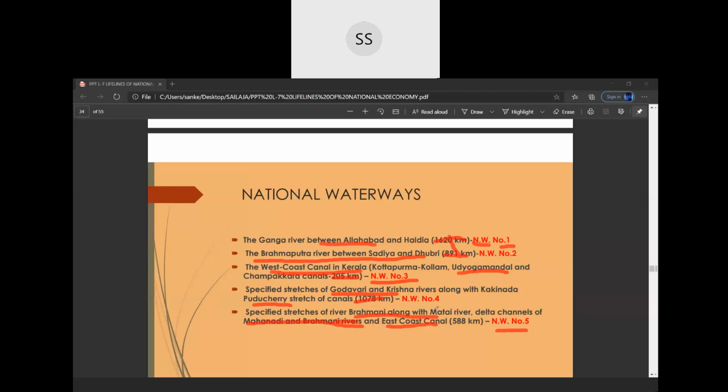Again, I am repeating. National Waterway number 1, the Ganga River between Allahabad and Haldia. National Waterway number 2, the Brahmaputra River between Sadia and Dhubri. National Waterway number 3, the West Coast Canal in Kerala. National Waterway number 4, the specified stretches of Godavari and Krishna. National Waterway number 5, the specified stretches of river Brahmani and Matai, also East Coast Canal. That is what you will learn in the national waterways.